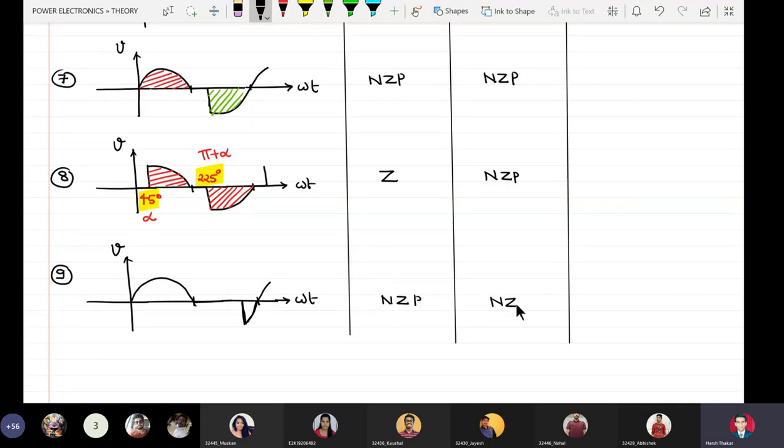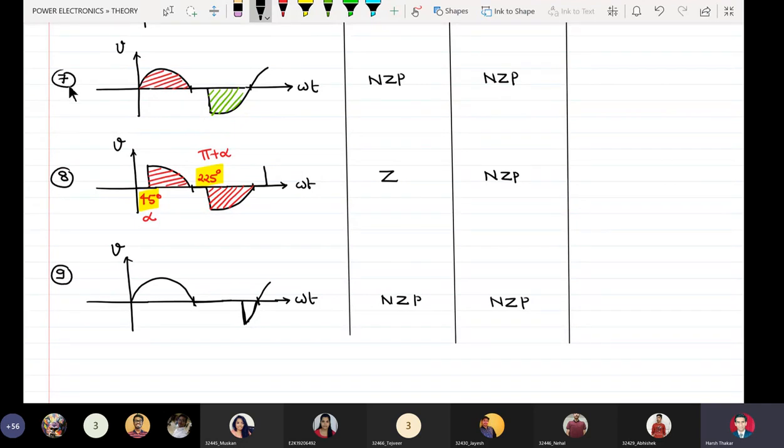Seven has different firing angle. No, my question to you is whose average content will be larger and whose will be lesser? 7. 9 will have a larger answer. Yeah, 9 will have larger. Why? Because the algebraic sum in waveform number 9 is larger than the algebraic sum in waveform number 7.